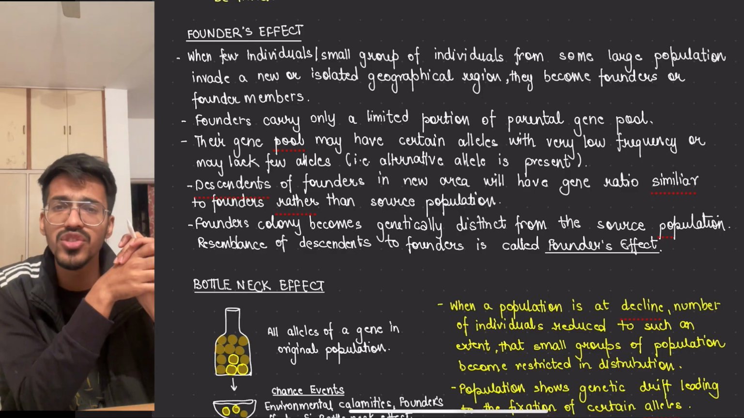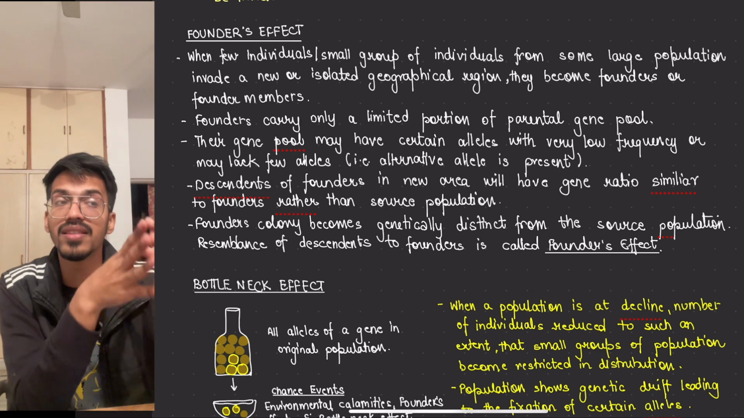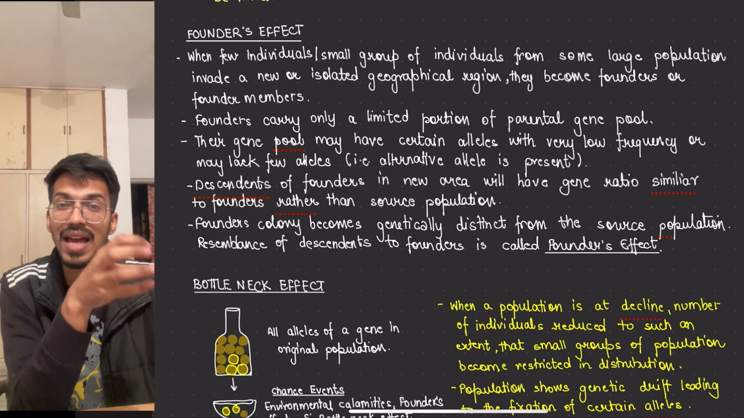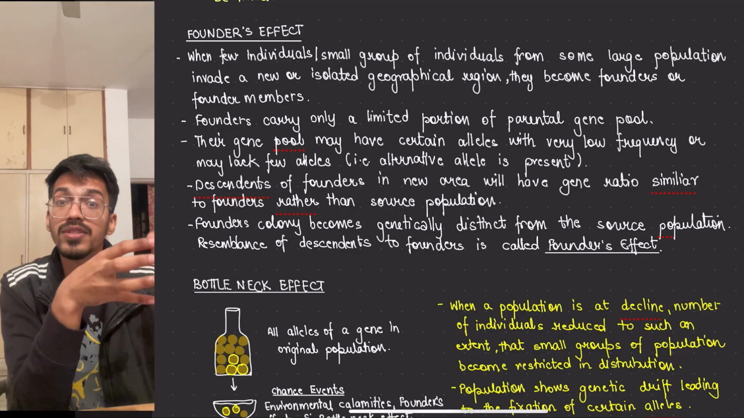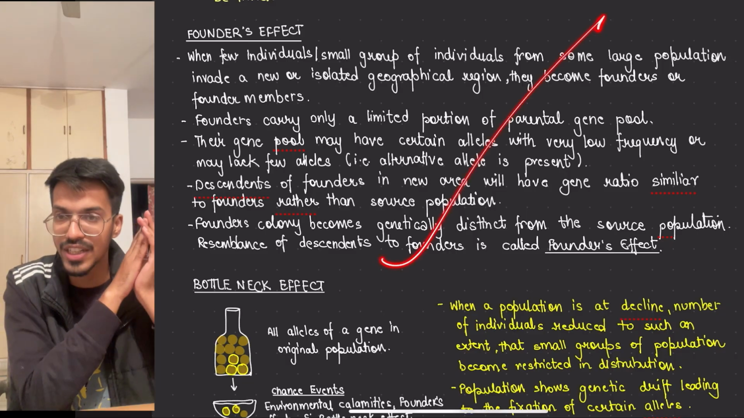So what have we understood with this? The 10 people who are left, whatever genes they have, they become the only source of information for that species, and they become the founders of the new population of the species. This is what they are telling you over here.